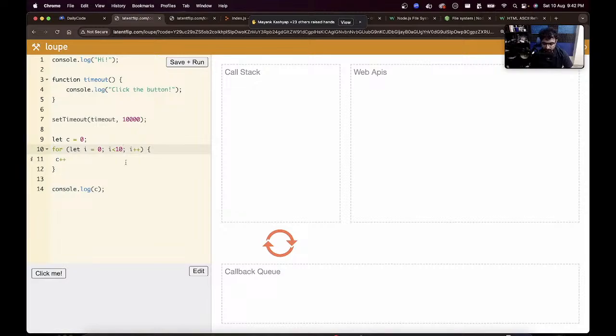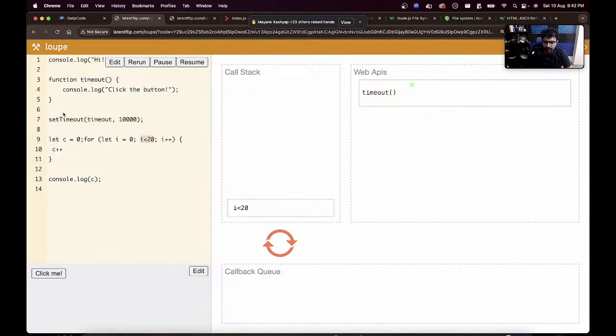Let's see this one more time. Let me increase the number of iterations to 20. Console log of high gets executed, set timeout line gets executed. When the set timeout line gets executed, web API starts a timer. It starts something for 10 seconds. When 10 seconds have succeeded, it doesn't tell me directly. It only has the power to push it onto a queue.